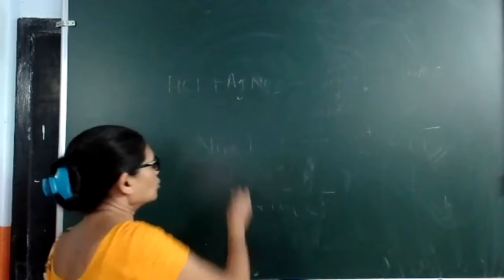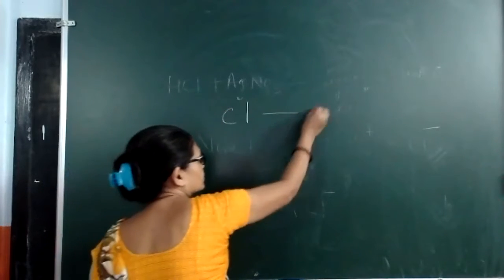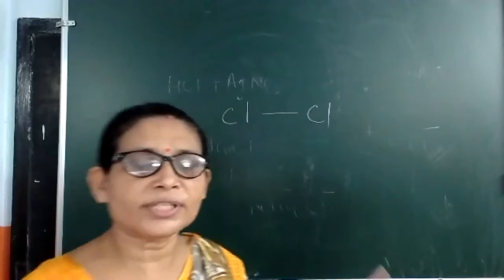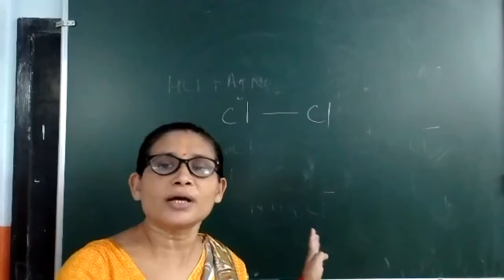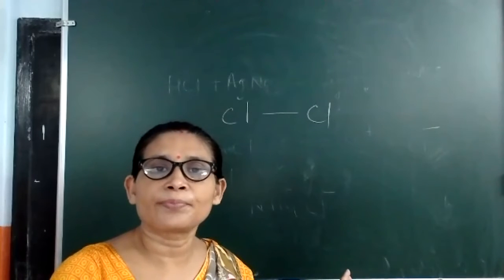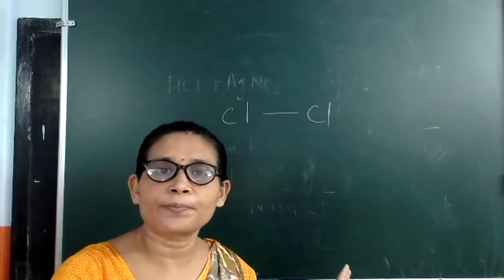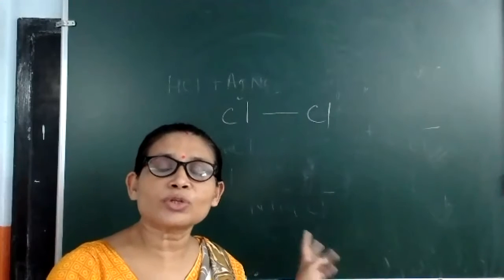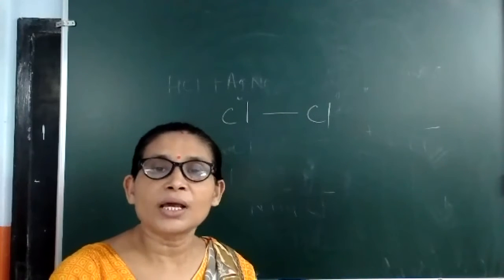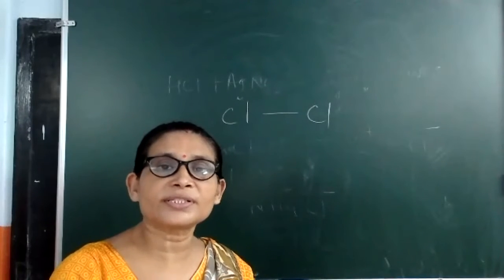For example, Cl2. These are easy examples. You have studied in class 10 the formation of Cl2. In Cl2, chlorine and chlorine both come from the same element. That means their electronegativity difference is 0.